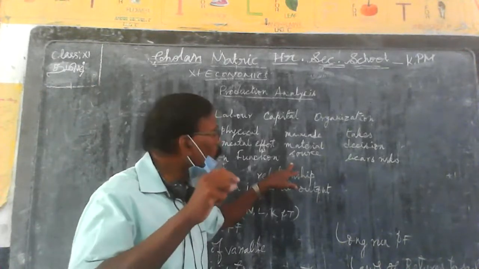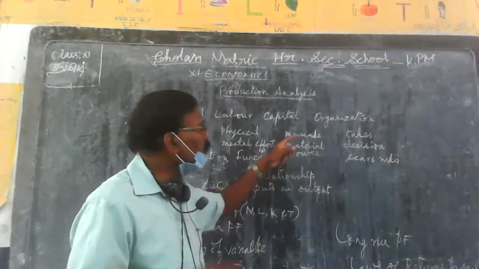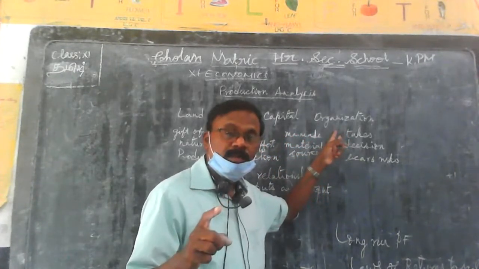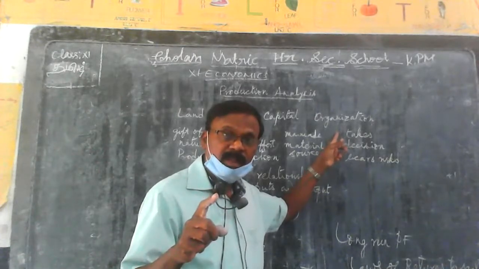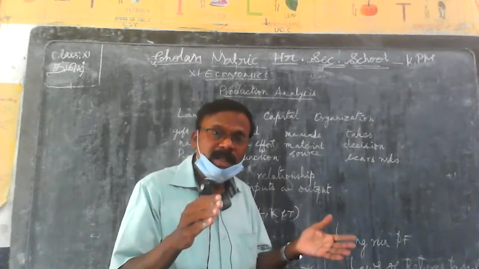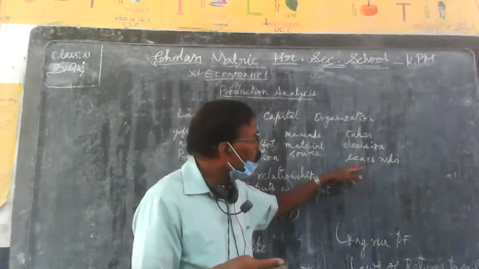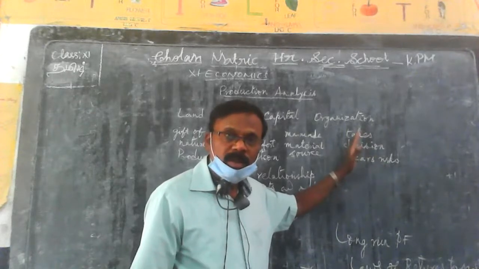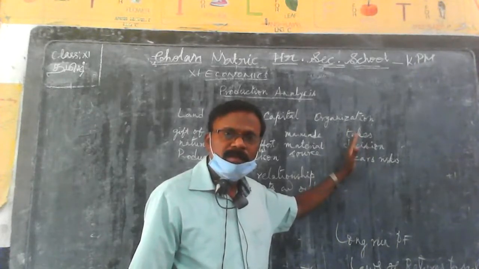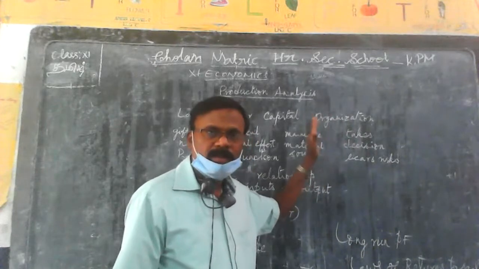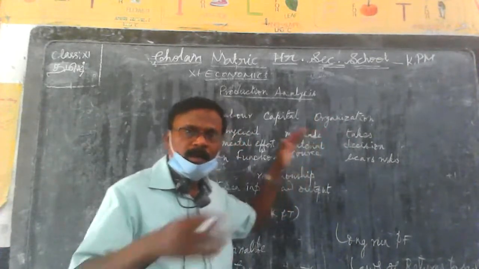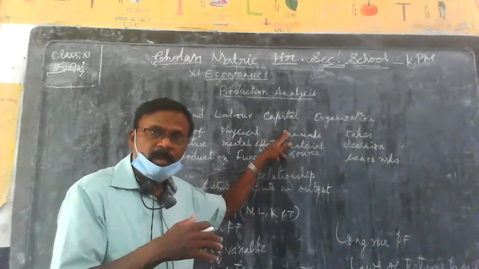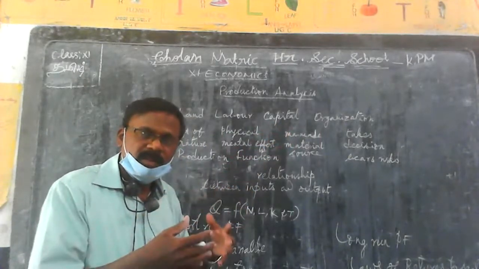The main point of the function is organization. As I told you already, the organizer takes decisions and bears risk. That is why organization is a very important factor of the production function. Though we have three factors of production, land, labor and capital, how do these factors function?